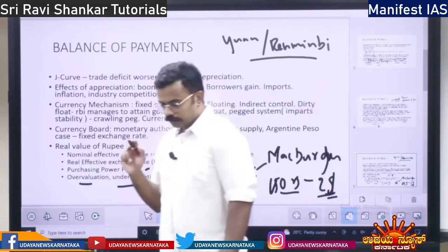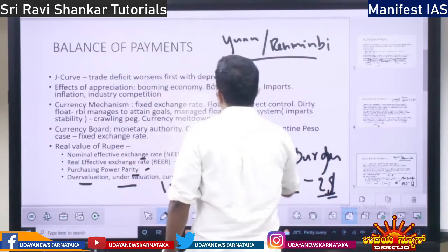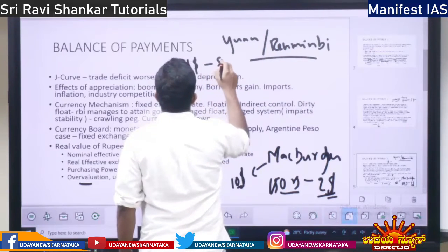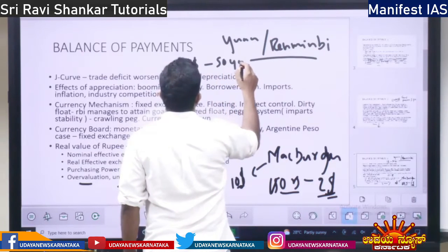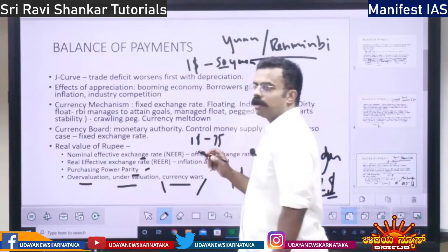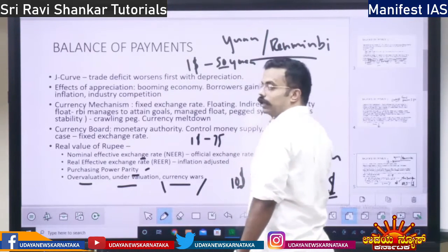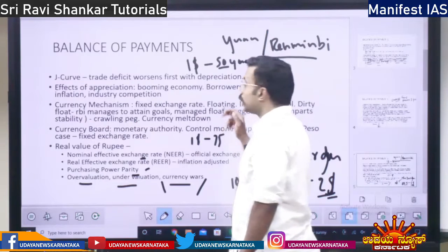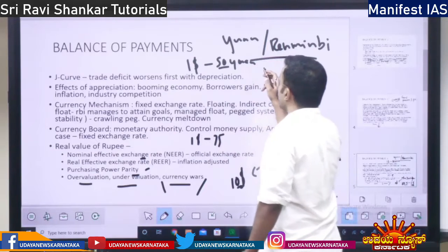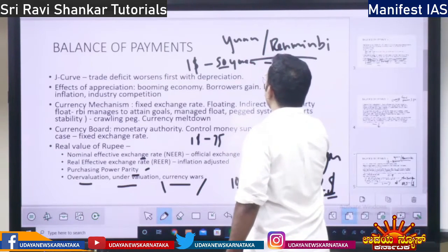What happens if, let's say, I don't know the exchange rate, $1 is 50 yuan? So $1 is buying 50 yuan, and for 50 yuan, let's say one mango is coming.